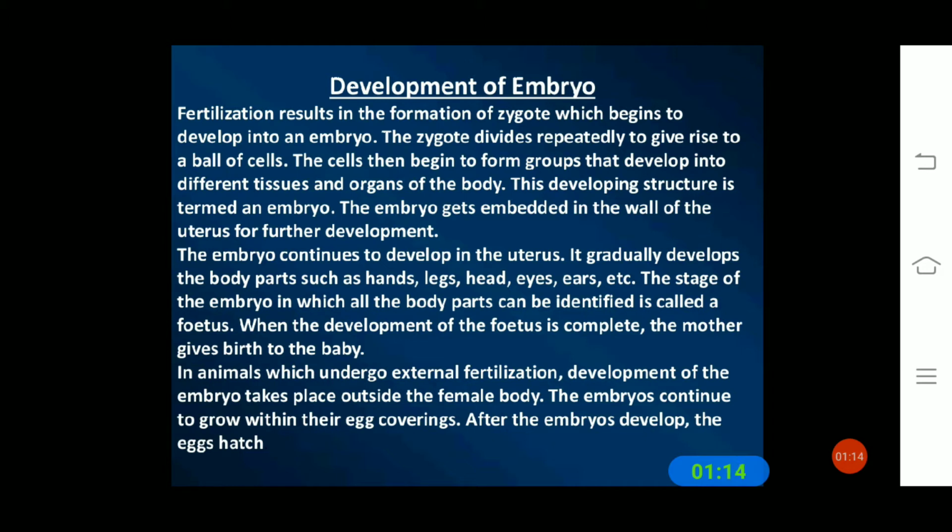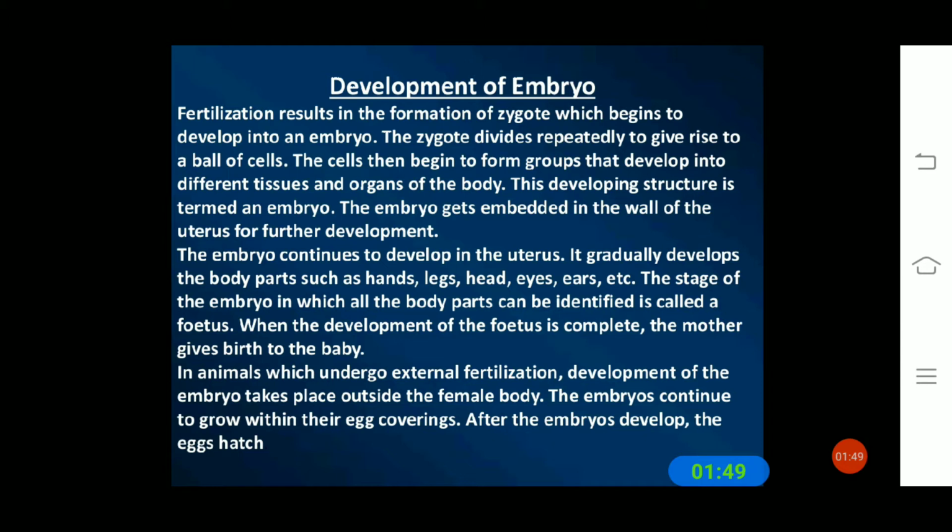The embryo gets embedded in the wall of the uterus for further development. The embryo continues to develop in the uterus and it gradually develops body parts such as hands, legs, head, eyes, ears, etc. The stage of the embryo in which all the body parts can be identified is called what? Fetus. So what is meant by fetus here?